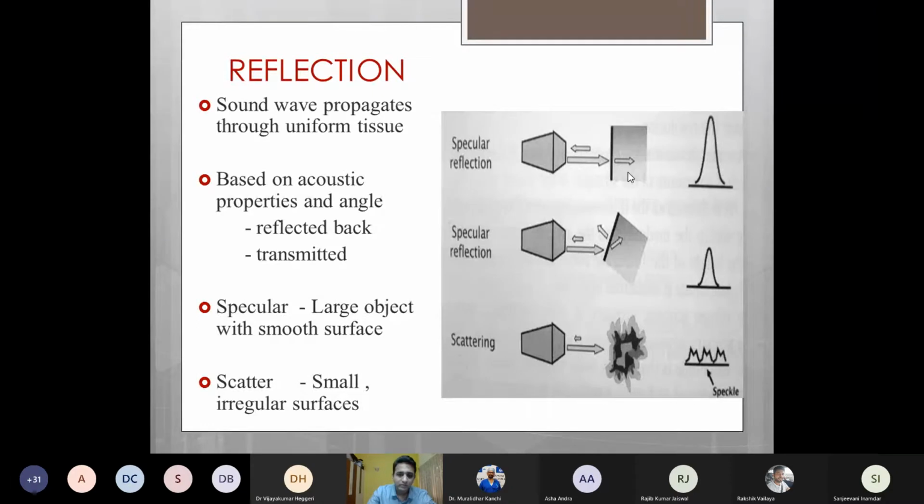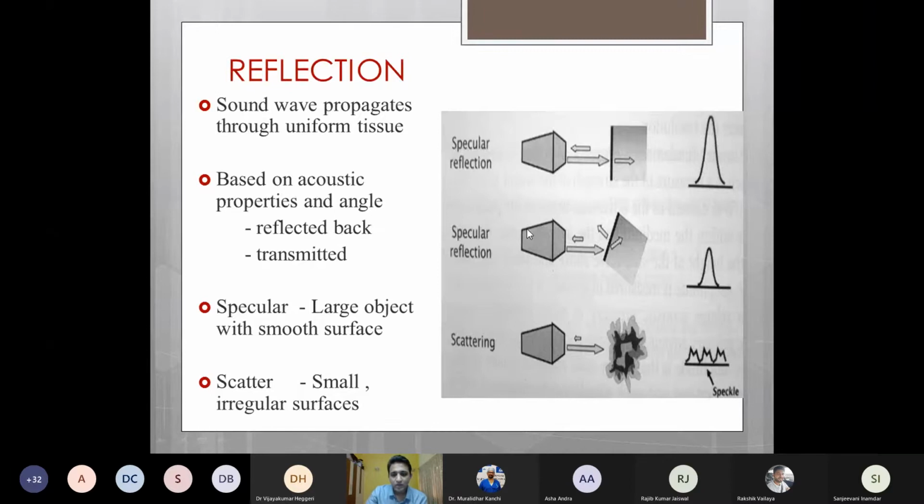that particular structure. If this structure is lying perpendicular to the ultrasound waves, then most of these waves get transmitted back, leading to the formation of a good echo image. Whereas if this structure is at an angle, then only some of the waves get transmitted back, whereas some get refracted, and this leads to a poor echo image.